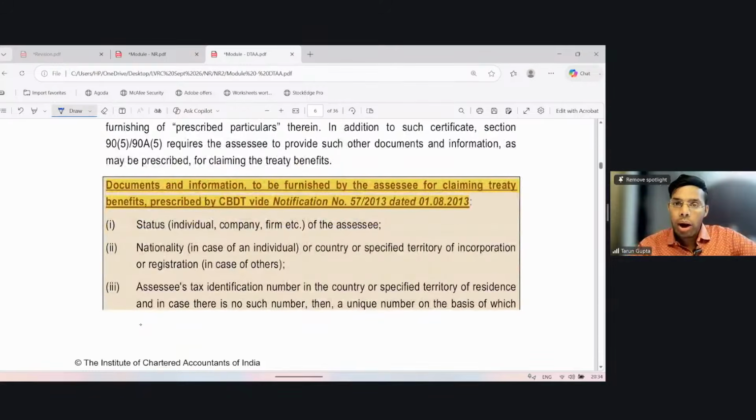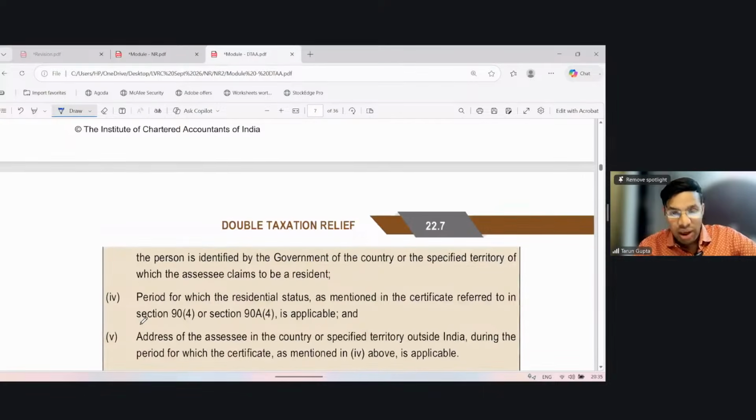So an NR is required to furnish the following documents to claim a treaty benefit. First, he has to state his status, whether he is operating as an individual, firm, company, and his nationality in case of an individual. Then the assessee's tax identification number in the country or specified territory of residence, and in case of no such number, a unique number on the basis of which the person is identified by the government of the country of which the assessee claims to be resident.